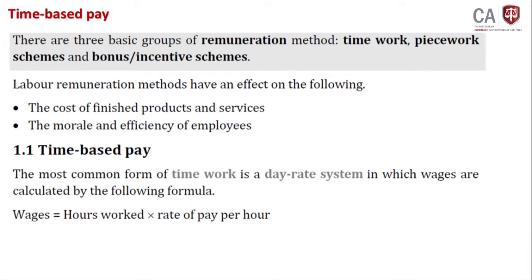Without human involvement, you might not be able to convert this raw material into a finished good. So labor remuneration has impact on the cost of finished goods or service. Second point, the morale and efficiency of employees, which means for me to work, I should be motivated. I should have morale. The motivation comes from where? From my salary. So labor remuneration has impact on these two, right?